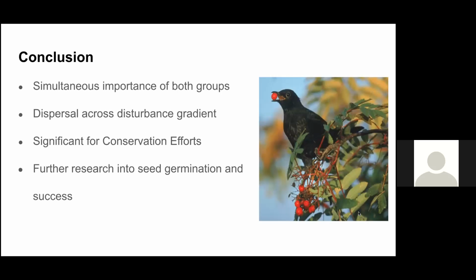In conclusion, this was the first study to simultaneously analyze the importance of both groups of pollinators. Dispersal across disturbance gradients was higher in bats, as mentioned before, which makes them a very important player in conservation efforts. This is significant because regardless of the gradient, bats can be a great source in order to help improve the overall ecosystem. An area of further research in the paper was the success of seed germination across all gradients.